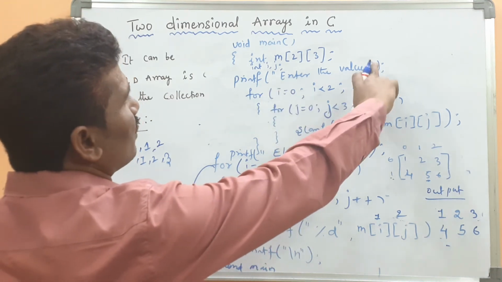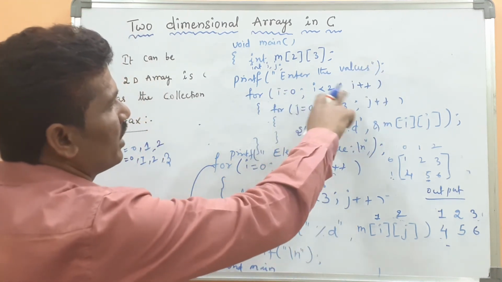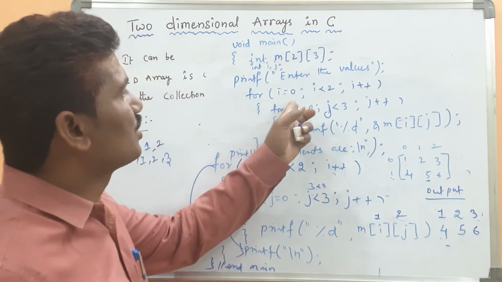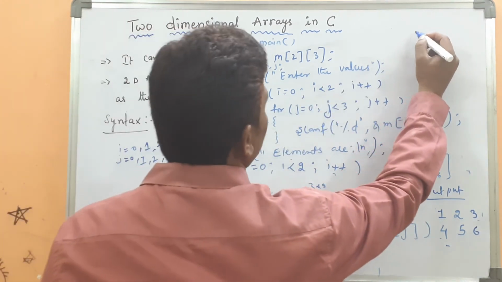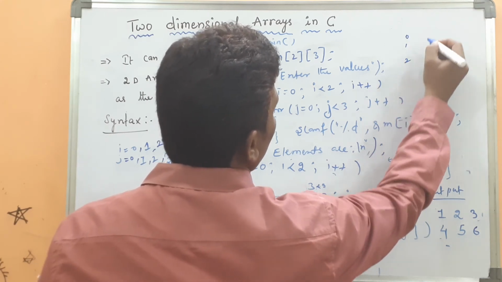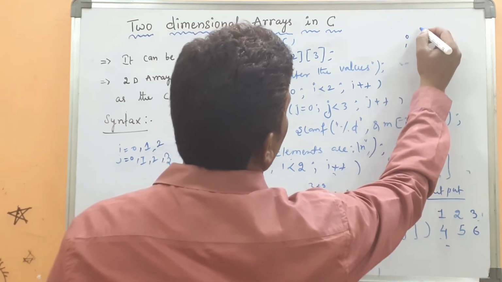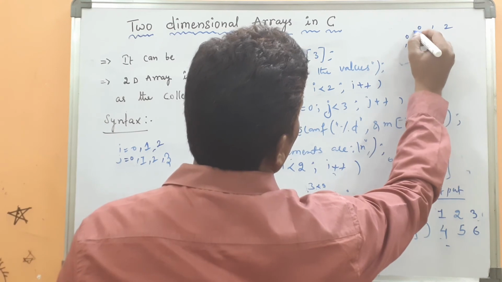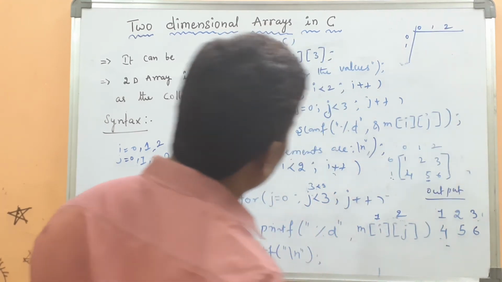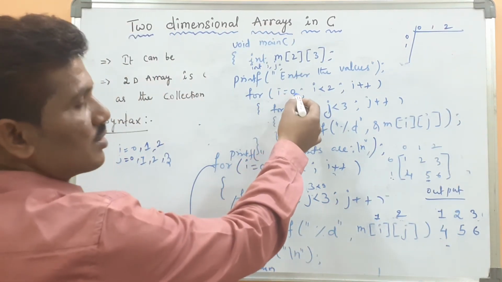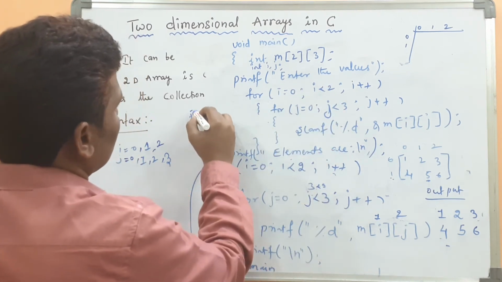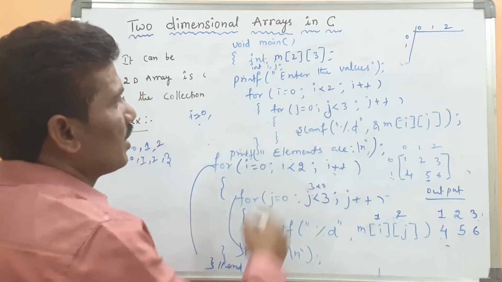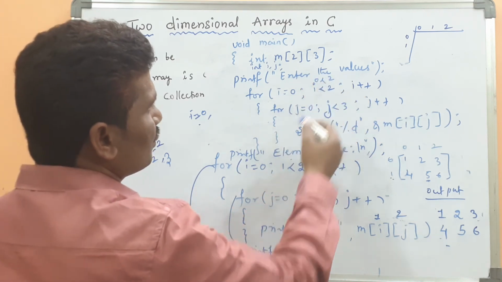Here enter the values. The first value, how many values will be considered? I value 0. Whenever you enter the first value, it will be placed at 0, 1, 2. Sorry, 0, 1, 0, 1, 2. Okay. Because the execution of the program will start from 0. I value is what? 0. 0 less than 3 condition is true.